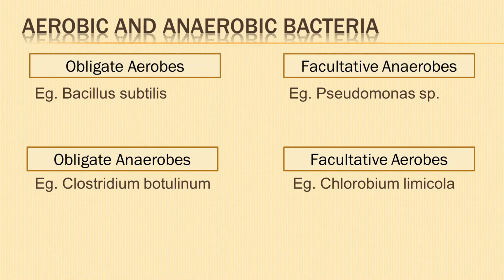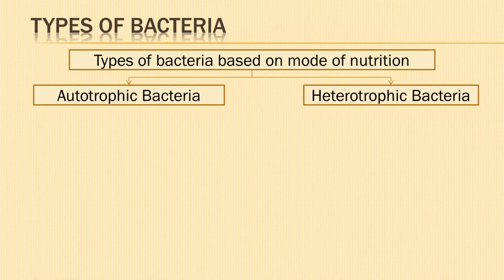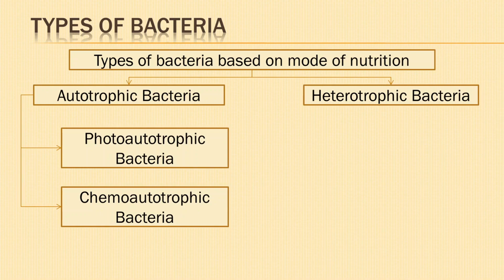Example, Chlorobium limicola. Next, we shall look into the different types of bacteria. Based on their mode of nutrition, bacteria can be broadly classified into autotrophic bacteria and heterotrophic bacteria. Autotrophic bacteria can synthesize their own food from inorganic substances.